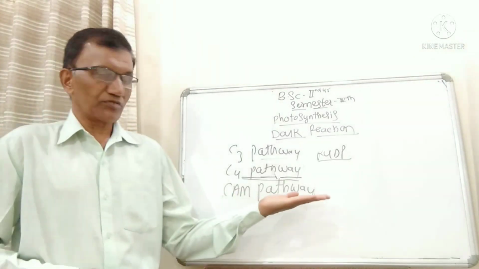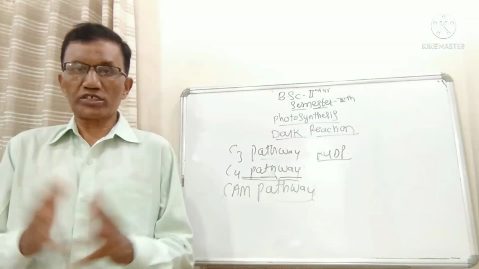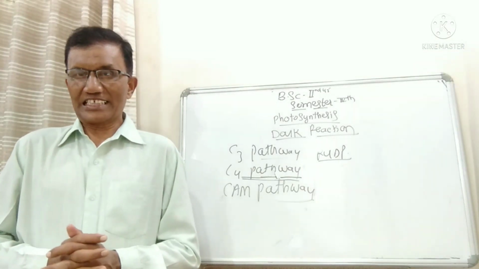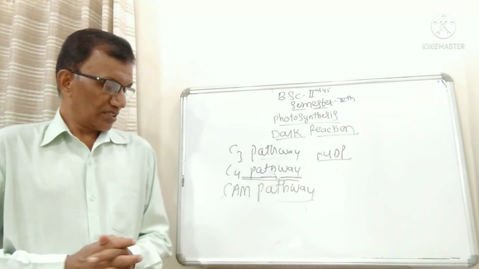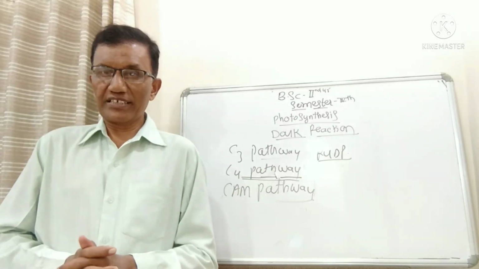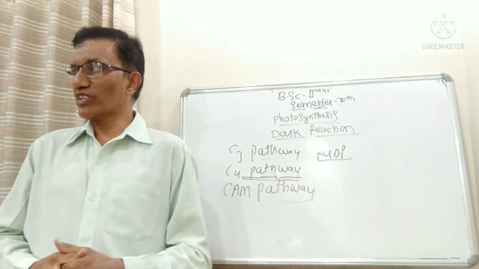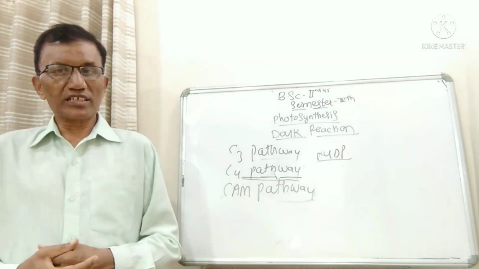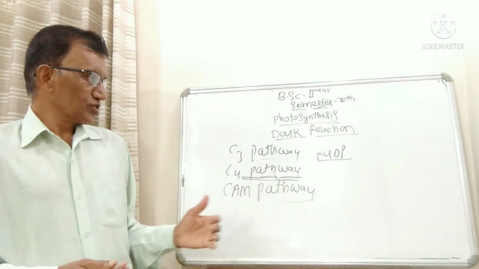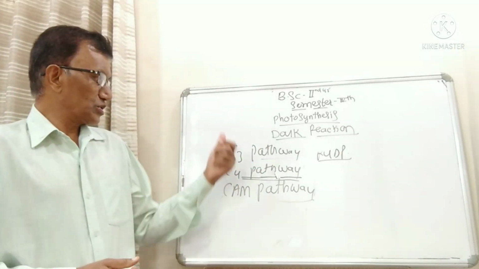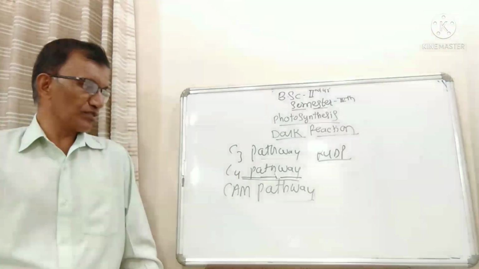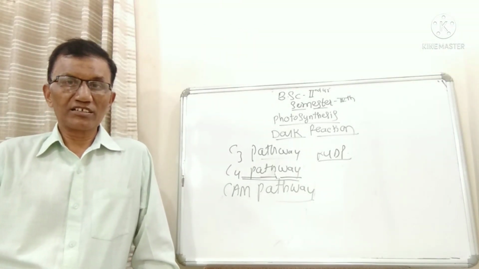So in the CAM pathway, you just have to remember the important points: night period and day period. What happens during the night period, and what happens during the day period. In this way, these three pathways are mainly responsible for carbon dioxide fixation.